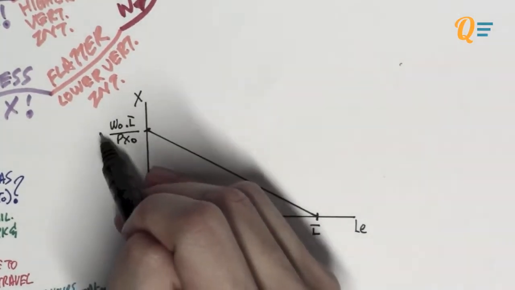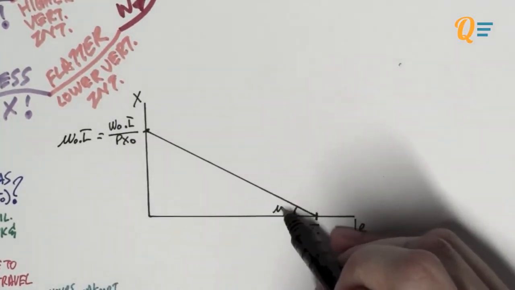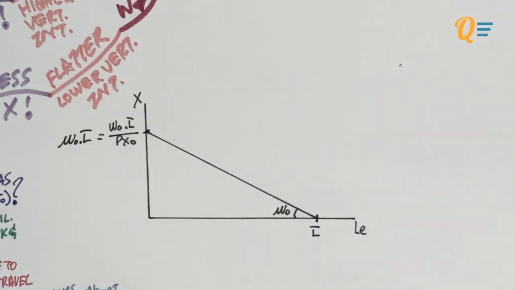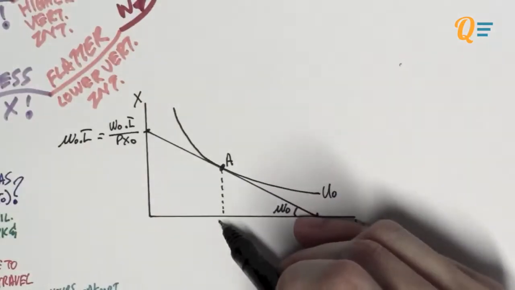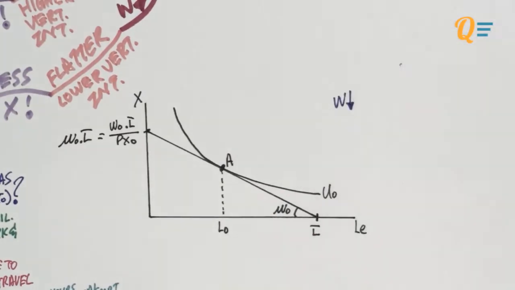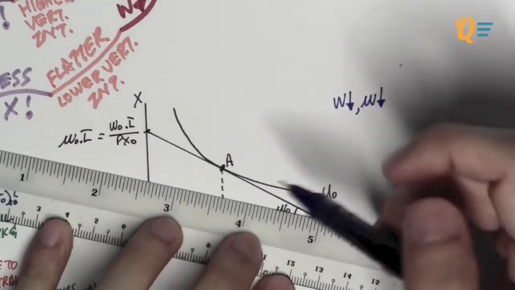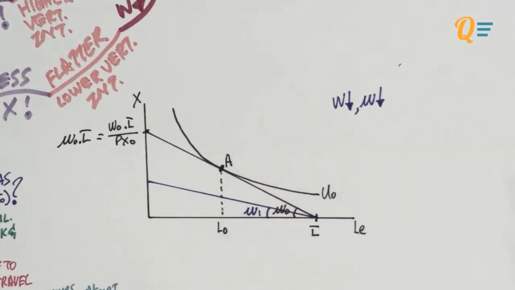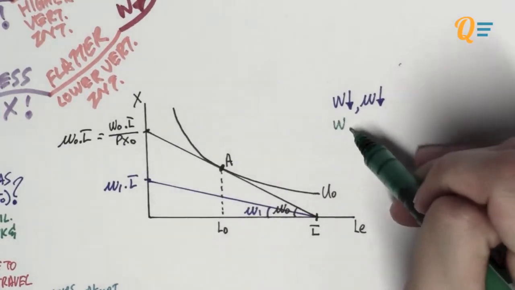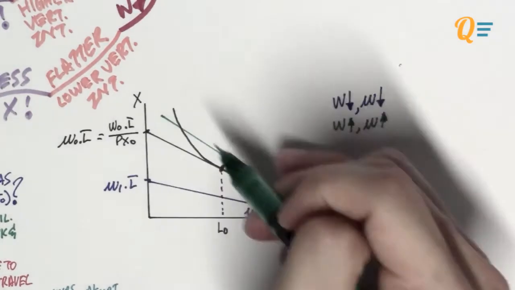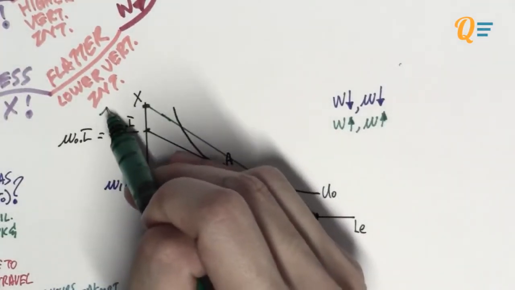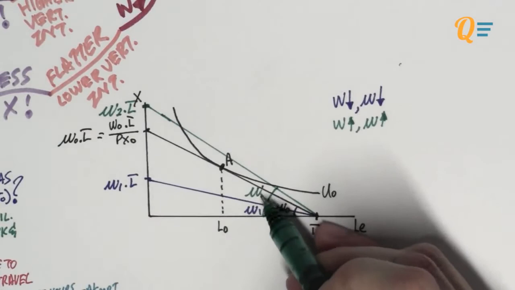So this is our initial equilibrium, and take note that the vertical intercept is also equal to the real wage multiplied by L bar. The individual is going to maximize his utility by being at point A. Let's say that the nominal wage falls, which also causes the real wage to fall. So you're going to have a flatter budget constraint and the vertical intercept is going to fall, as you see in the diagram over here. And if you go the other way around, your real wage increases, then the budget constraint becomes steeper and you have a higher vertical intercept.